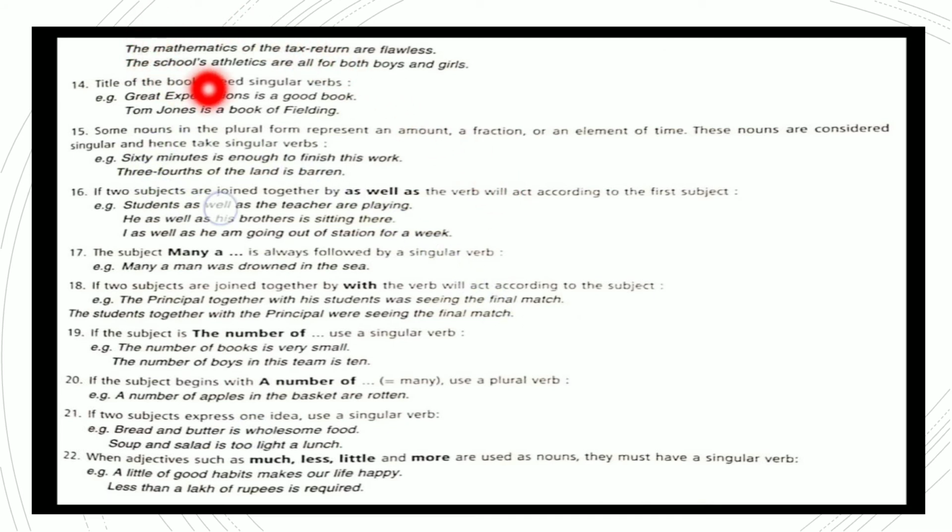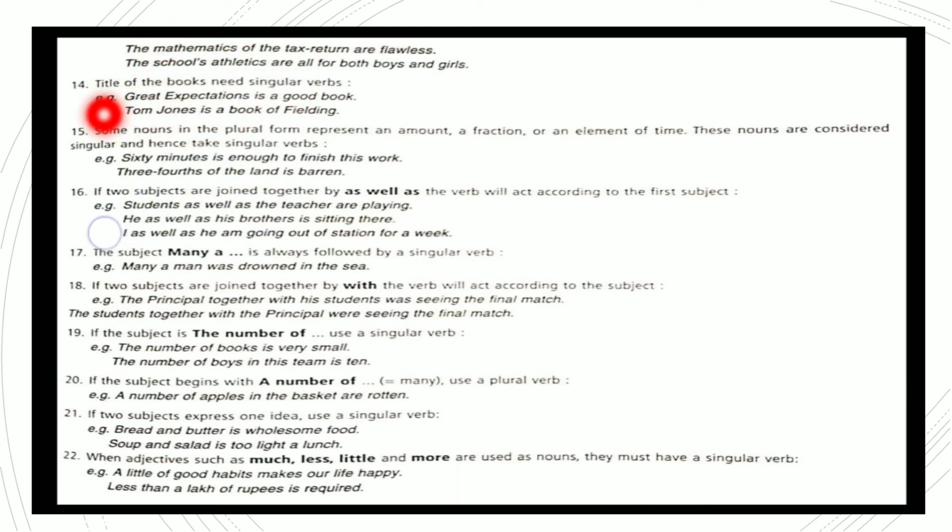Now here, in this example given, the mathematics of the tax return are flawless. The school's athletics are all for both boys and girls. Now, school athletics, the subject is plural, so the verb is also plural.